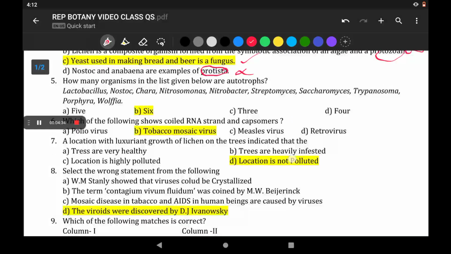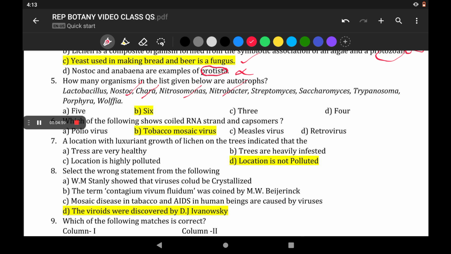So the next question is, how many organisms in the list given below are autotrophs? So autotrophs can undergo photosynthesis or chemosynthesis. So Lactobacillus, they do not undergo. Nostoc undergoes photosynthesis. Chara, which is a green algae, also undergoes photosynthesis. Nitrosomonas, Nitrobacter, they are chemosynthetic autotrophs.